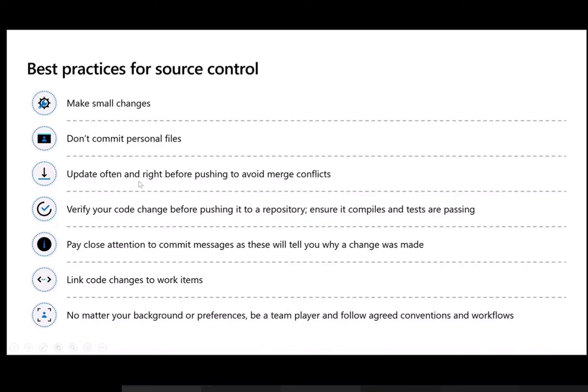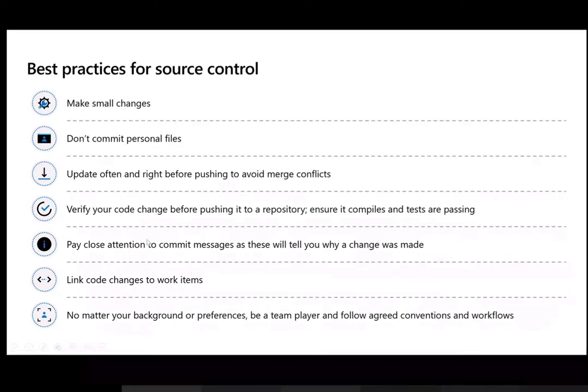Update often, and right after pushing, that is, while you do a commit, make sure that it is available in central source control, because if there is a crash on your machine or you are not able to use your machine, then you will lose everything. Also, this will bring up merge conflicts, like when you yourself are not sure on which particular file you have worked. In that case, it can lead to conflicts. So make sure you are following these best practices.